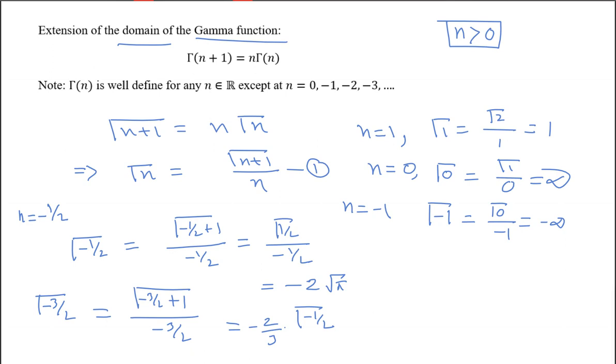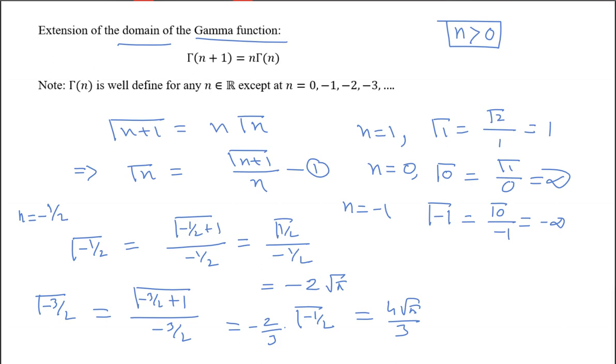Minus 2 root pi, so it will be 4 root pi by 3. So we are having some value. We are able to find some value unless we have the denominator as 0.